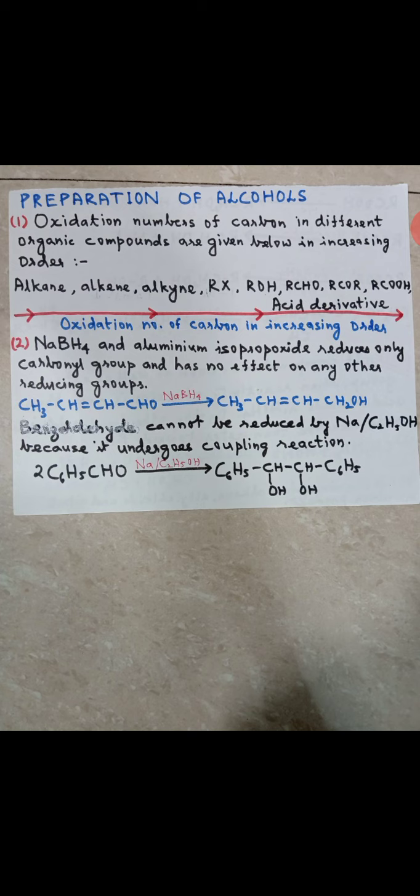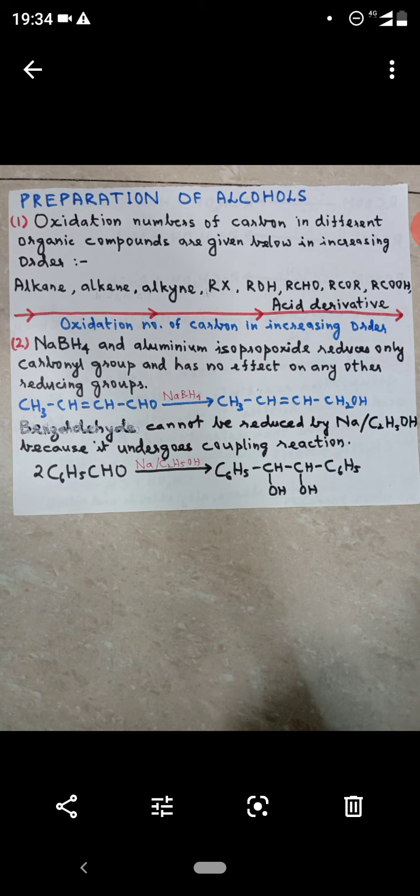Alright, NaBH4, aluminium isopropoxide. What is the formula? Aluminium isopropoxide. Okay, it's not a class, I have to say to you. Otherwise, I could have asked you directly in the class. I'm missing the class very much.